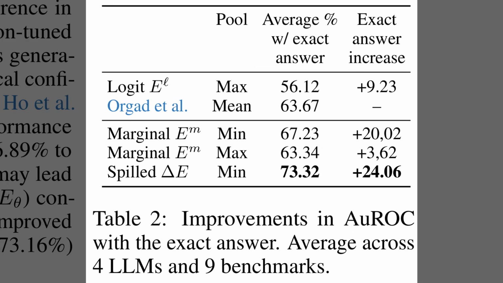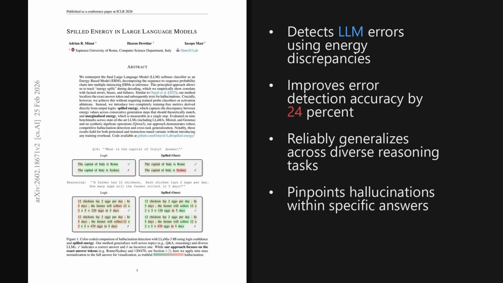Well, Table 1 showed the overall performance, but Table 2 here breaks down a critical factor, the exact answer strategy. The authors found that narrowing the analysis to just the specific answer tokens makes a huge difference. Look at the exact answer increase column on the right. For the standard Logit baseline at the top, focusing on the answer only helps by about 9 points. But for the spilled energy method at the bottom, the gain is massive, over 24 points. This pushes the final accuracy to roughly 73%, showing that the energy spill is most concentrated exactly where the factual claim is made.